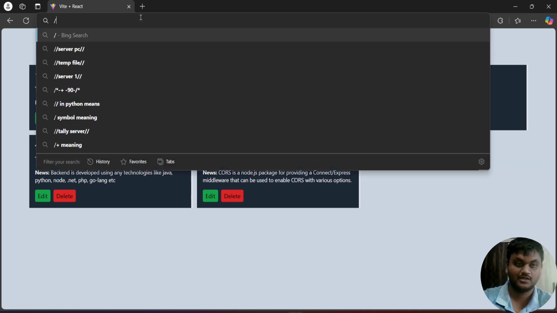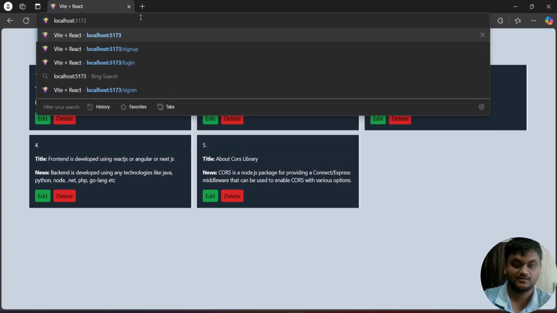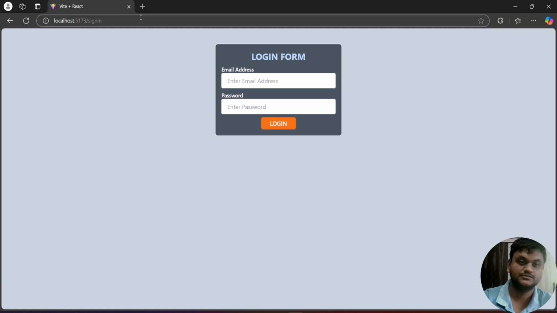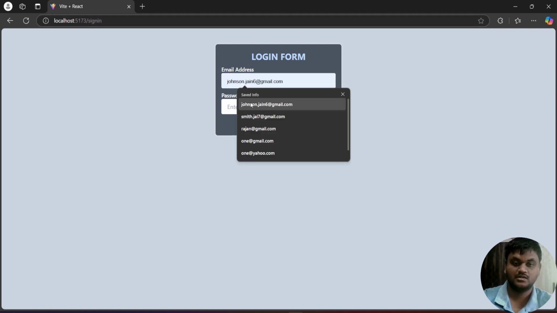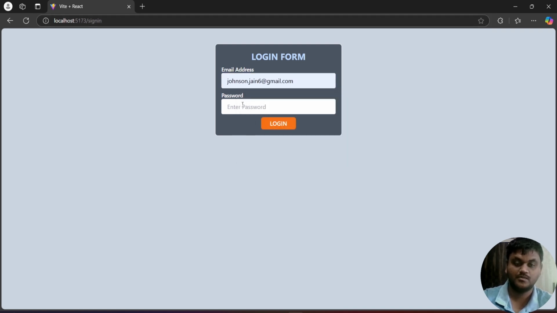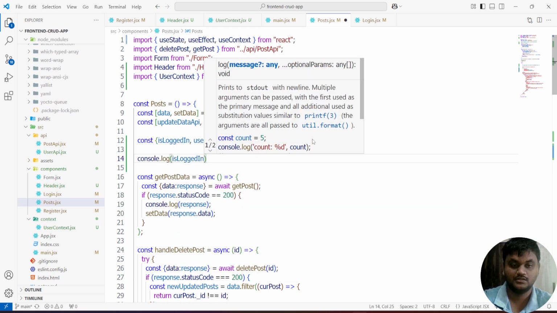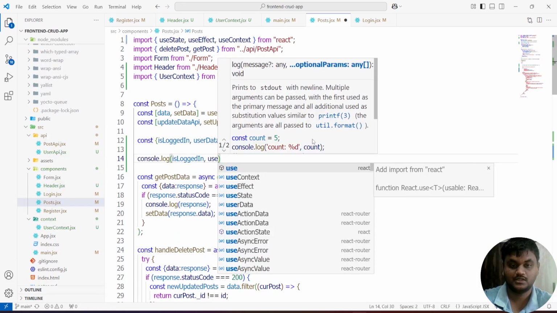If you come to localhost 5173 once again, sign in page, do the process of sign in, do the console.log of is login, user data.